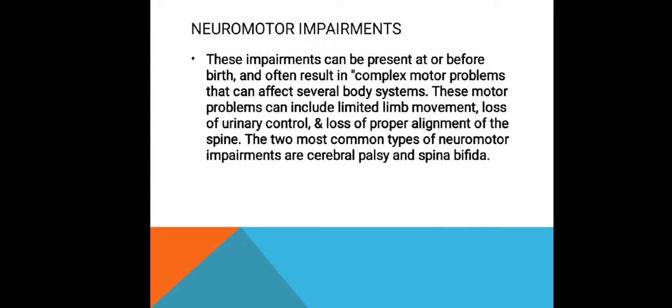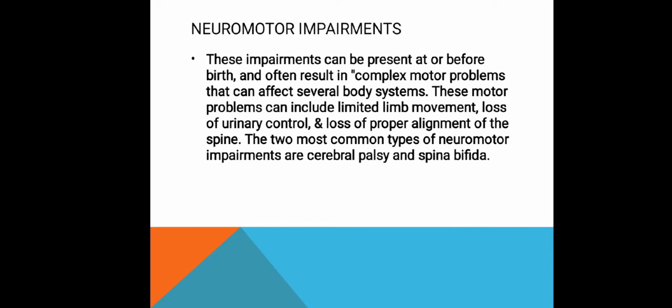Neuromotor impairments can be acquired at or before birth and often result in complex motor problems that can affect several body systems. These motor problems can include limited limb movements, loss of urinary control, and loss of proper alignment of the spine. There are over 50 diseases and disorders associated with orthopedic impairments.